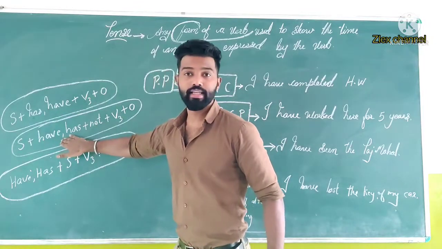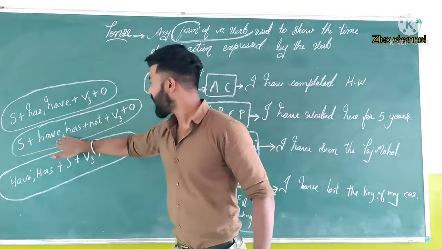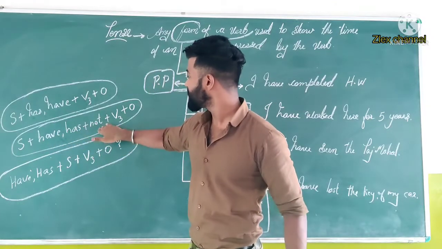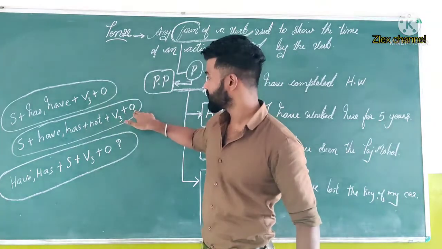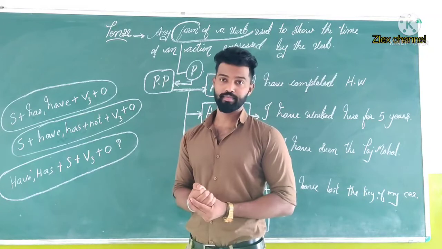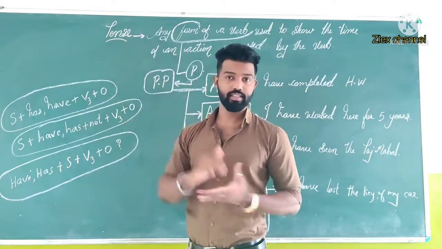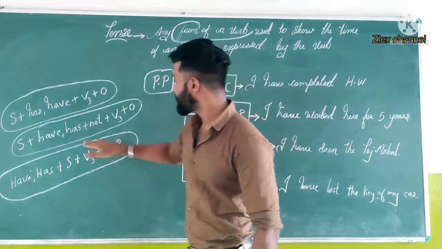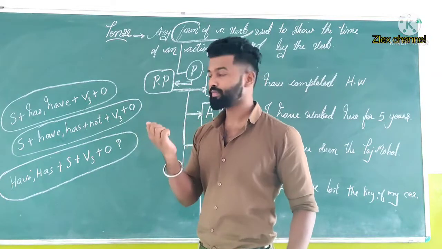And here exactly the opposite. That means negative. Subject plus have or has plus not plus third form of the verb plus object. I haven't seen a movie. Or I haven't gone to the market. So here haven't or have not or hasn't or has not.